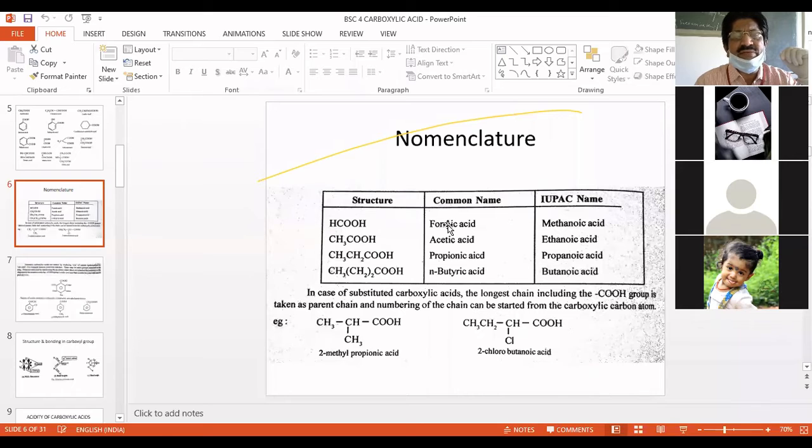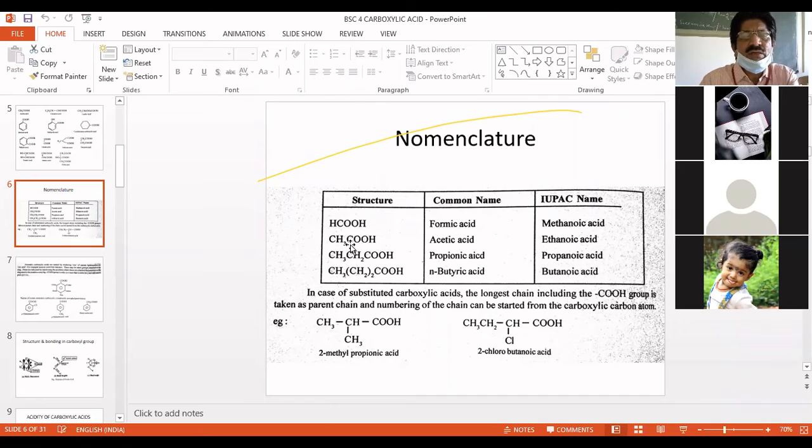I think you know that this formic acid is extracted from red ants, and they are giving this formic acid. Red ants we generally see in our villages have this formic acid. So based on that, the common name formic was given. Later it is called methanoic acid. Here the E of methane is replaced by OIC and acid. The E of methane is replaced.